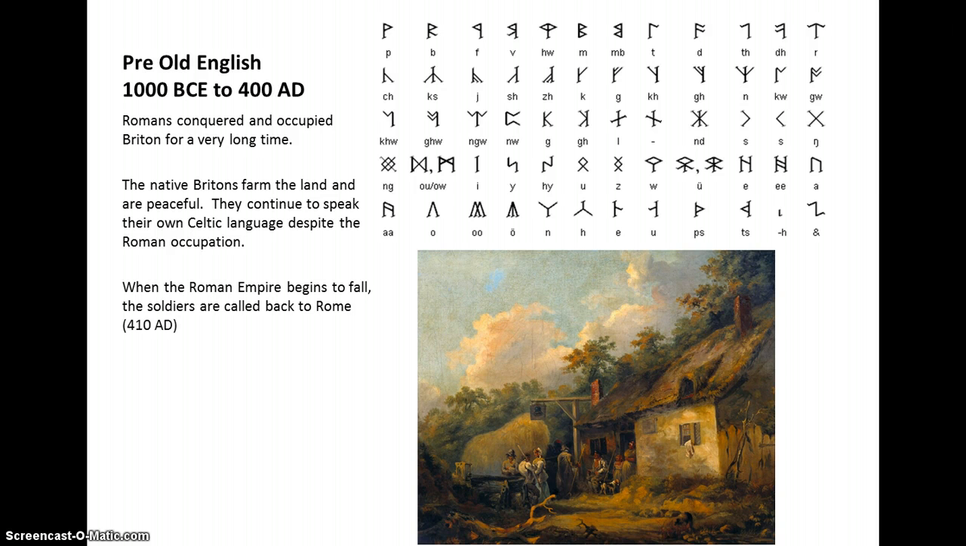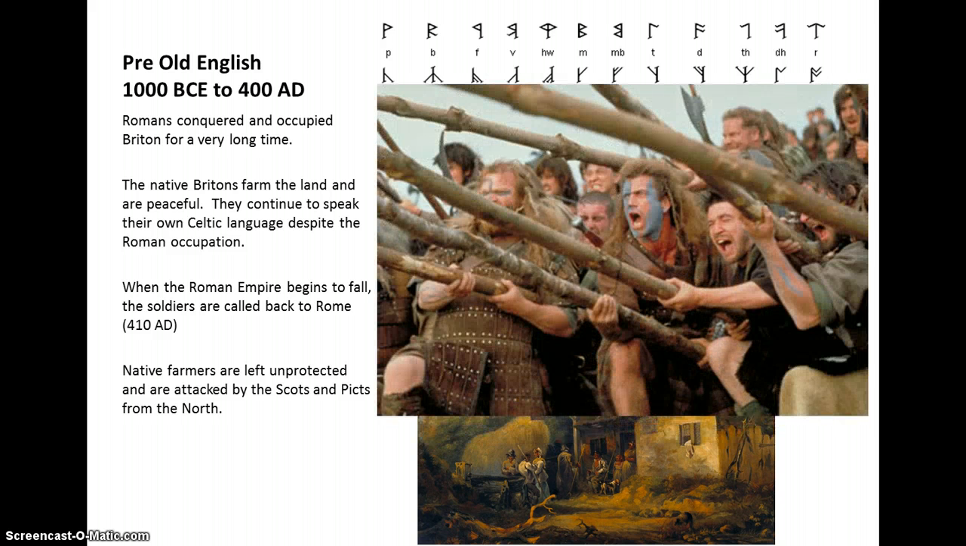When the Roman Empire begins to fall in 410 AD, the Romans leave to go back and protect their homeland. That leaves these farmers, who know nothing about the military or any kind of weaponry, alone and very vulnerable. So the Scots and the Picts from the north come down and attack. The Picts and the Scots are a very barbaric society at this point, and they're very violent when they fight. So the Brits really have no choice but to put a call out to the rest of Europe and hope that someone will come and help them.